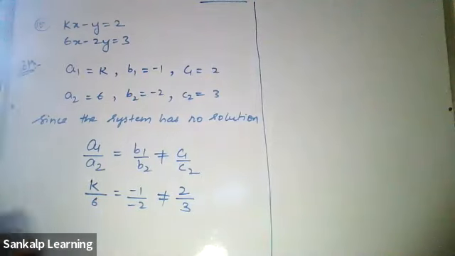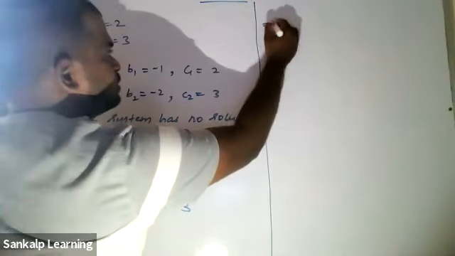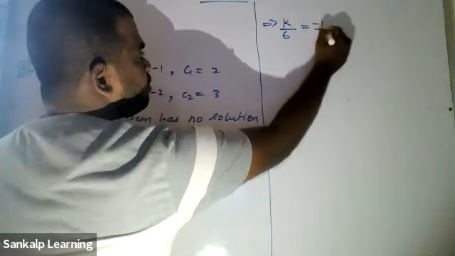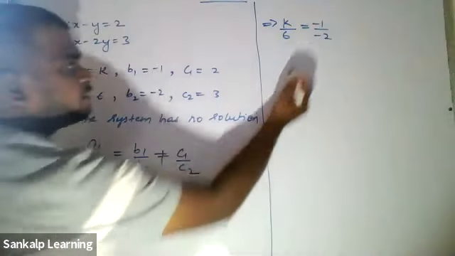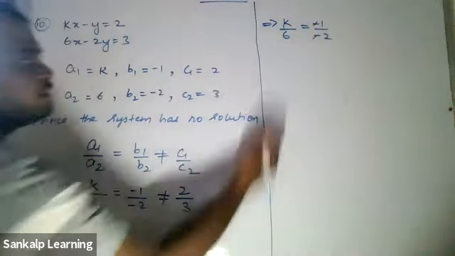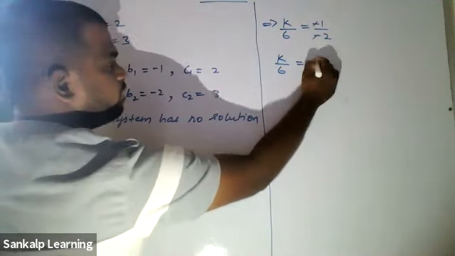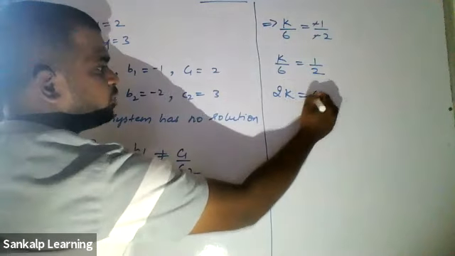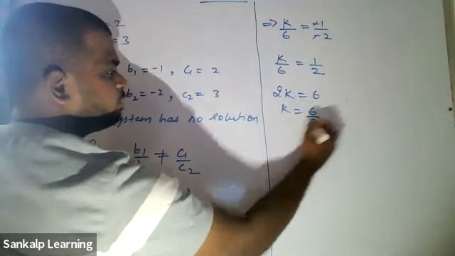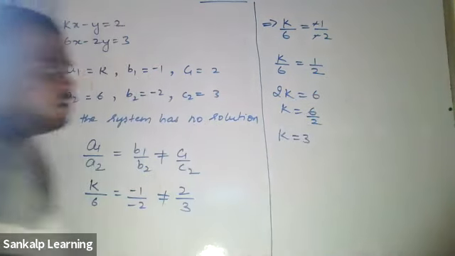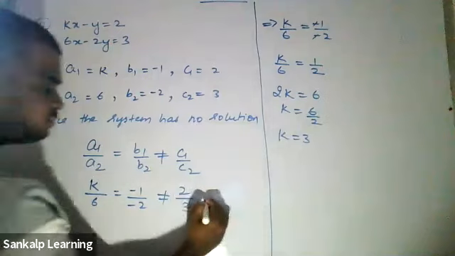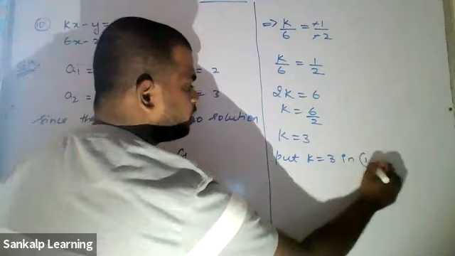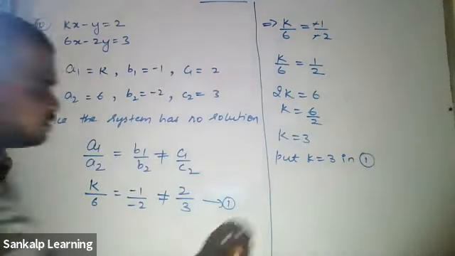Okay. Now here again, we'll take the first two parts. That is K by 6 equal to minus 1 by minus 2. Observe both numerator and denominator have a minus. Let's just cancel it. So you'll be left with K by 6 is equal to 1 by 2. Cross multiply. 2 into K is 2K, 6 into 1 is 6. Therefore, K is equal to 6 by 2, which is 3. Now you have to substitute in equation 1 and check it. Let's take this as equation 1. Put K is equal to 3 in equation 1 and check whether it is satisfying. So K value is 3.